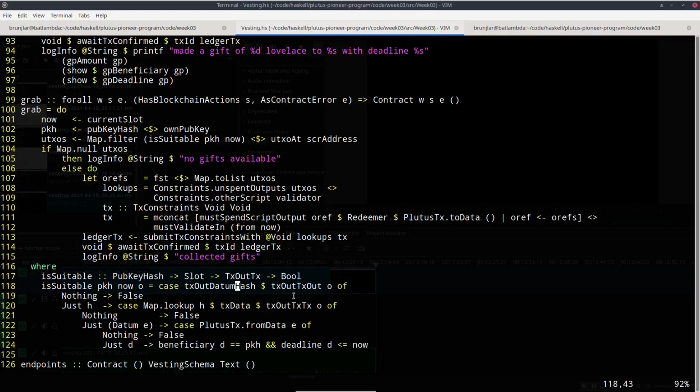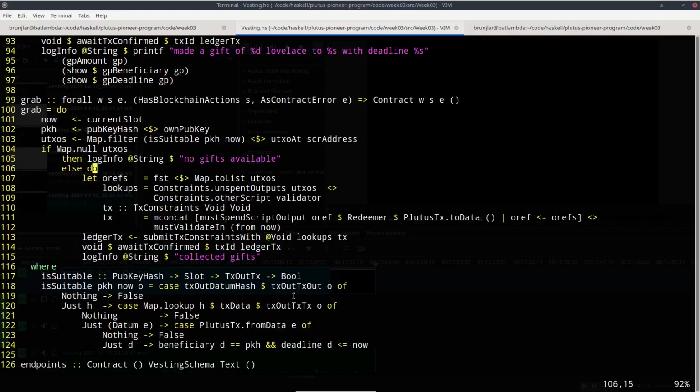So it first checks that the datum is actually available, the datum hash, and then it tries to deserialize the datum hash, and if that succeeds, then this here is actually the interesting check, line 124. So it checks that the beneficiary of that UTXO is indeed the public key hash of this wallet, and that the deadline doesn't lie in the future. And actually from the wallet we have access to the current time, that's this current slot function, and also to our own public key, which is this own pub key function.